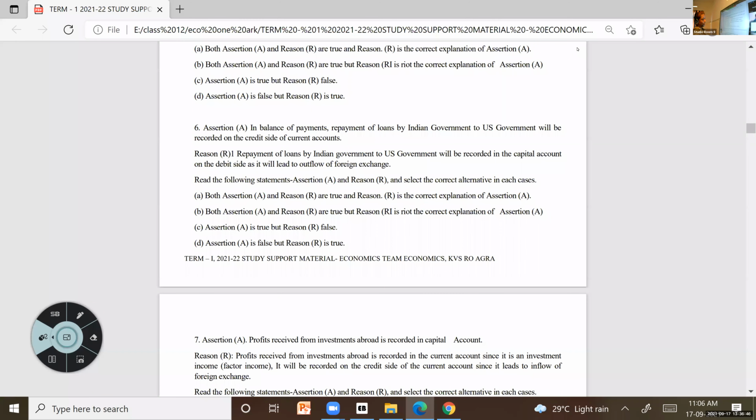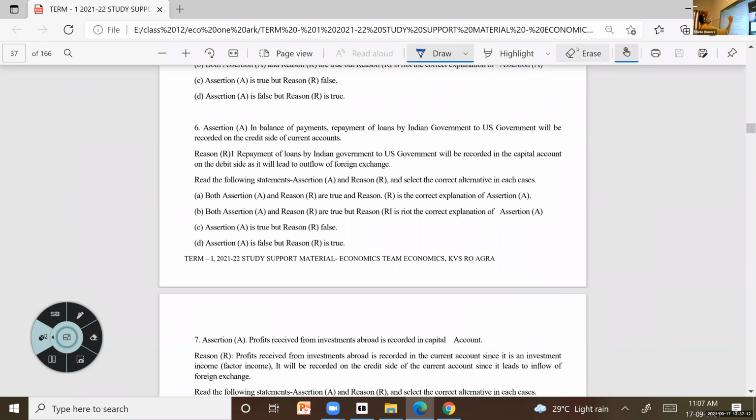Only one answer I got. What you have to note here, check where it is posted, repayment of loans by the Indian government, where it is posted. And the question what is given? Only one answer remaining.